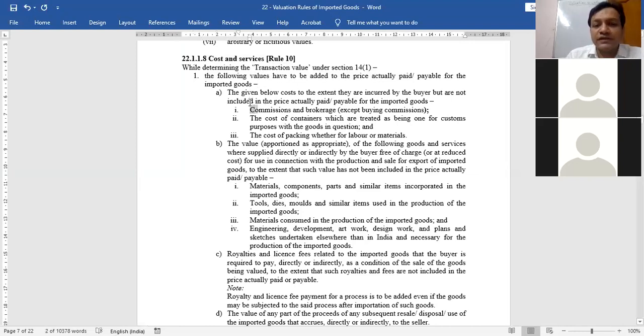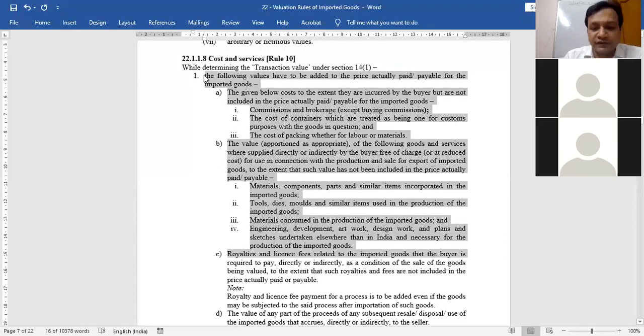Commission and brokerage, etc. You have to read Rule 10 carefully. I will send the file on WhatsApp so that you can share it with others. So you have to add these in transaction value. So there is a first heading. You have to read this first heading yourself.